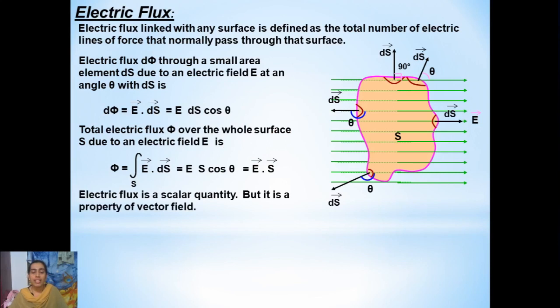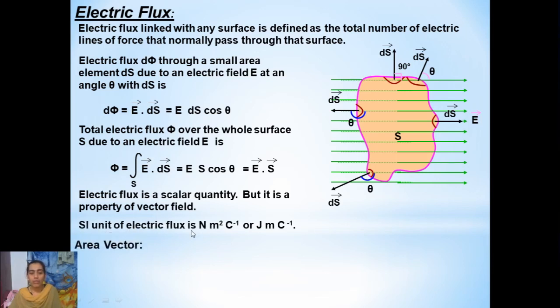Electric flux is a scalar quantity, as I said earlier. Why is it a scalar quantity? It is very evident from this equation, right? The dot product of any two vectors gives a scalar. You can also observe here that electric flux is just the total number of field lines linked with the surface. It is giving only the magnitude of the quantity. It is not telling anything regarding the direction, right? So although the electric flux is linked with the vector field, it's not a vector quantity, it's a scalar quantity, right?